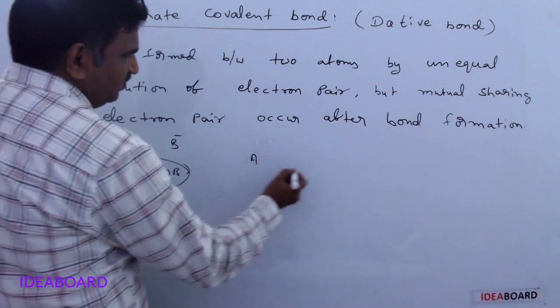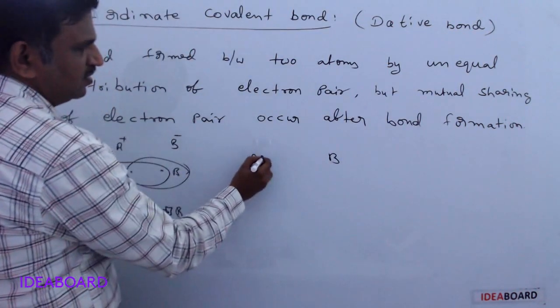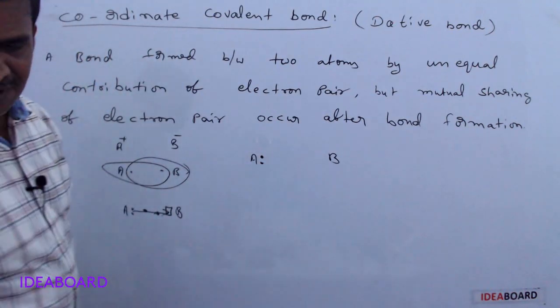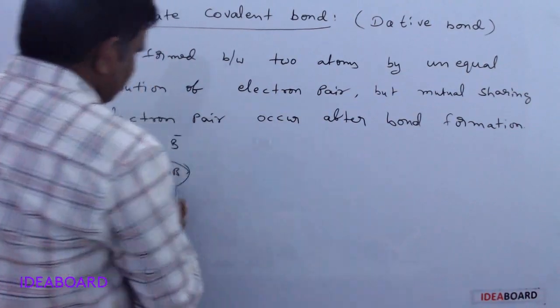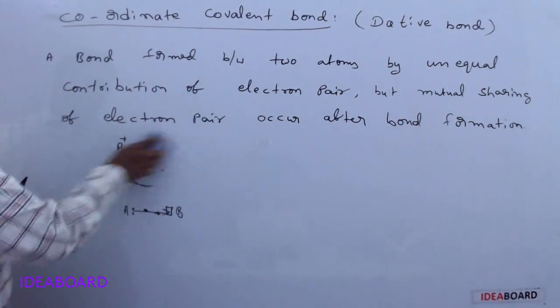Suppose there is an atom A and an atom B. What is the minimum requirement for coordinate covalent bond formation?